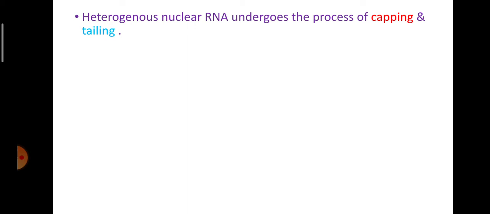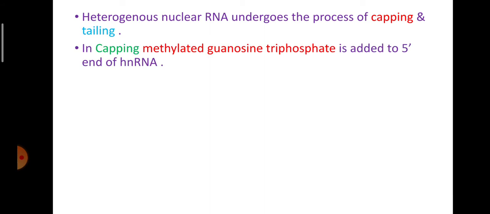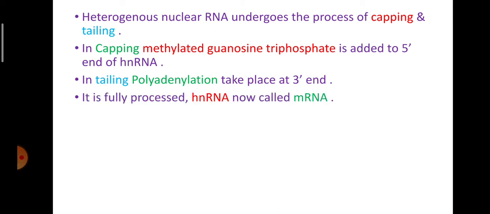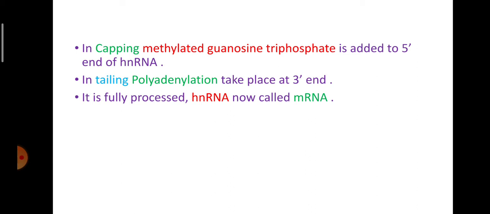Then heterogeneous nuclear RNA undergoes the process of capping and tailing. In capping, methylated guanosine triphosphate is added to the 5' end of hnRNA. In tailing, polyadenylation takes place at the 3' end. The fully processed hnRNA is now called mRNA.